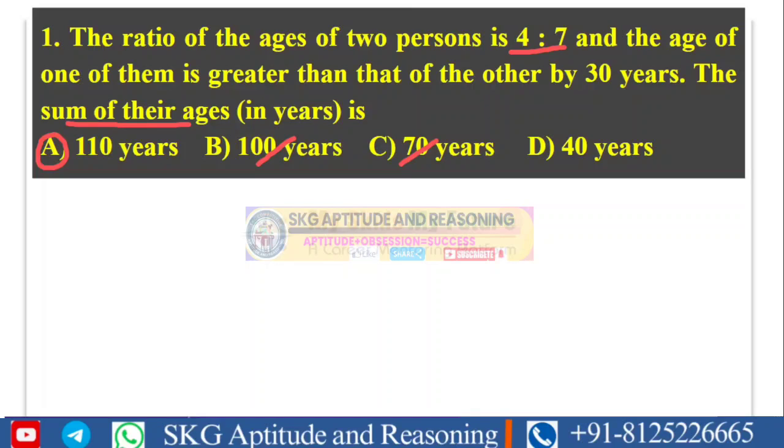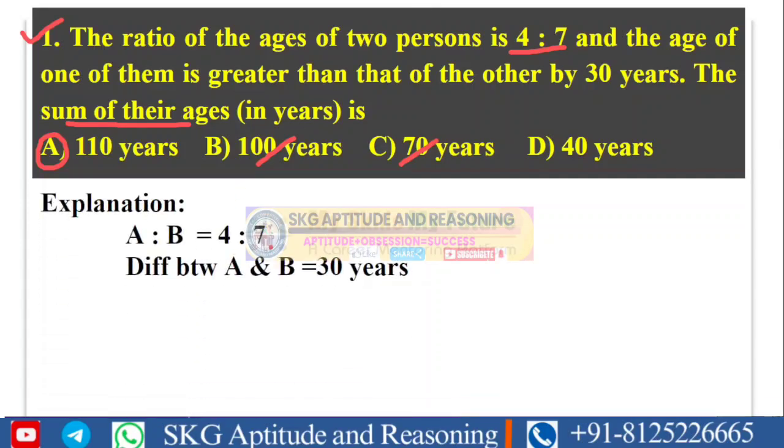Let's see it in a detailed manner. A similar kind of problem I already explained in the ratios topic as well, but in a different manner. If you remember the class, the ratio of incomes of two persons is 4 is to 7, and the salary of one person is greater than that of the other by 10,000, say for the time being. Then he'll ask some questions, like what is the salary of person B, or what is the salary of A. The same kind of question we already explained in the ratios topic. Let's see the explanation in a detailed manner here, one by one.